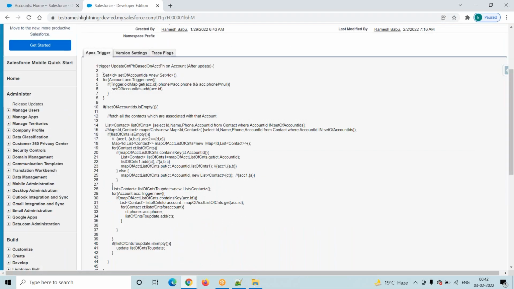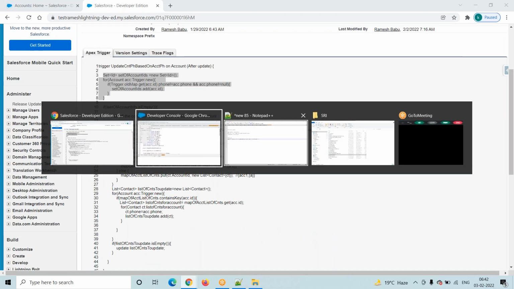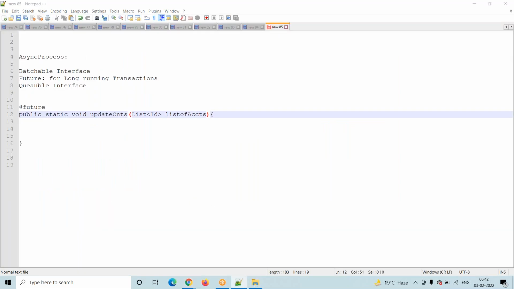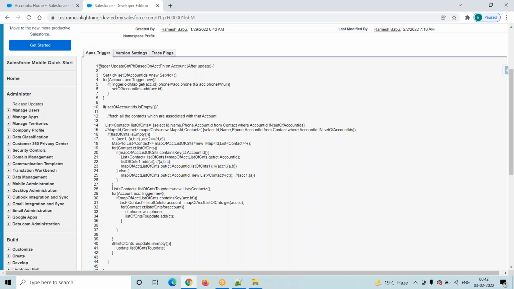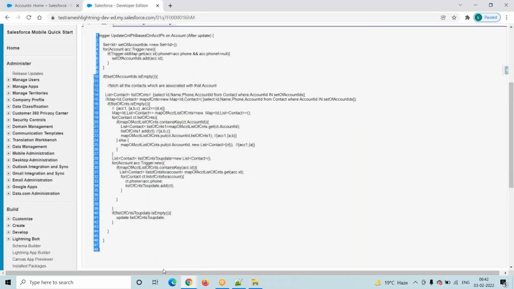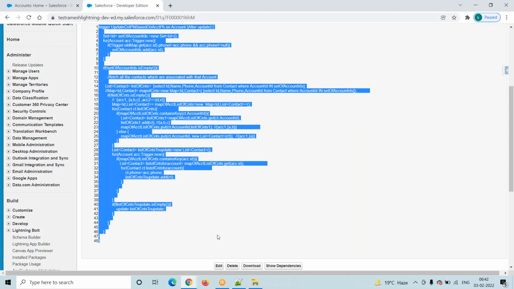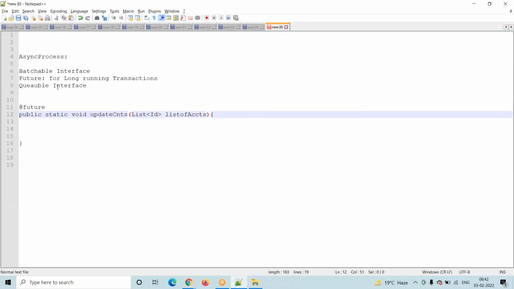Whenever we update a phone number, we move our code into an asynchronous process. Here also the same thing. I will write the same trigger and move the same code into the asynchronous process, but here I'm moving it into the future method, for long running transactions.